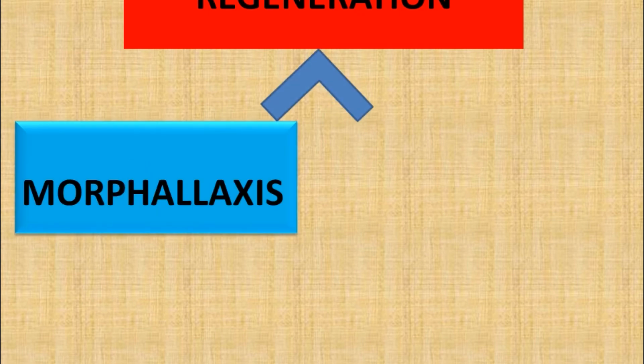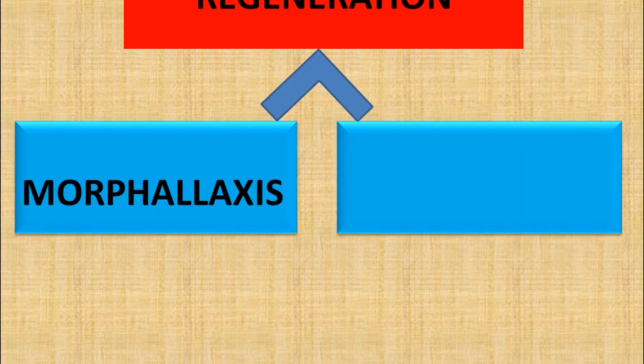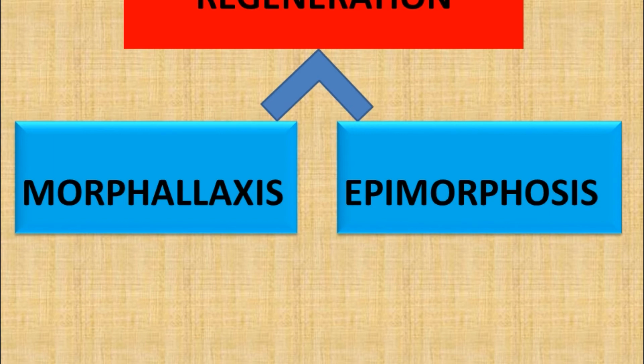Regeneration is the process in which if an organism is cut into several fragments, each fragment regrows to the original parent body. This is called regeneration. Regeneration was first studied in Hydra by Abraham Trembley in the year 1740. Regeneration is further classified into two types. One is morphallaxis and another one is epimorphosis. First, let us start with morphallaxis.